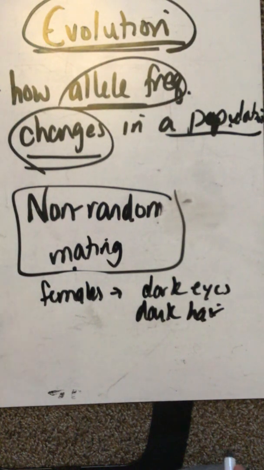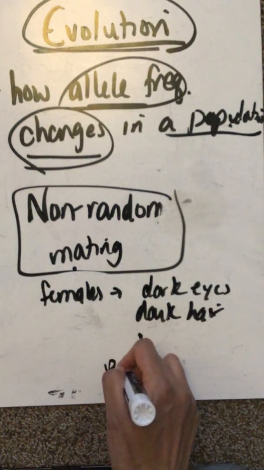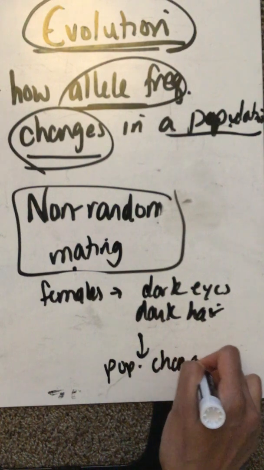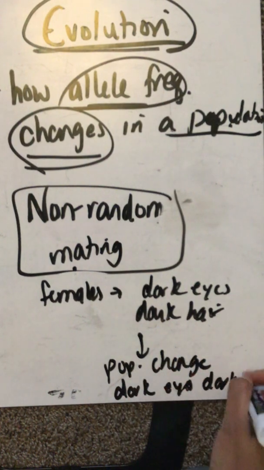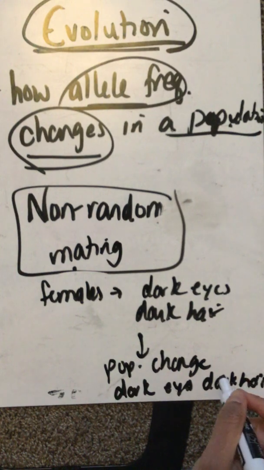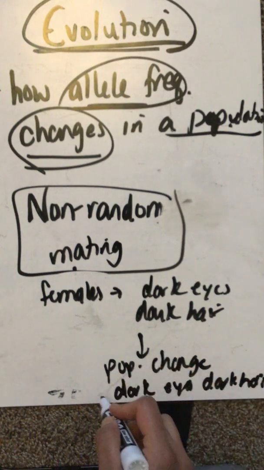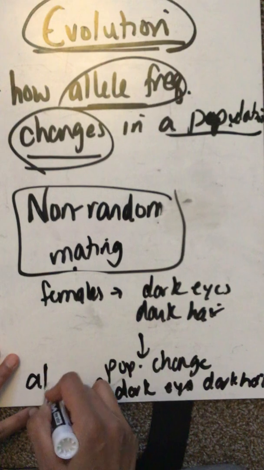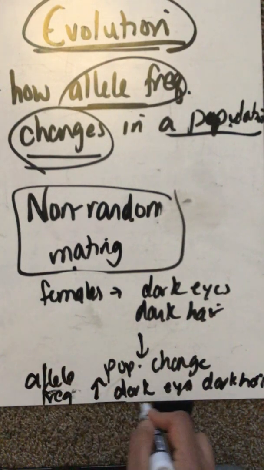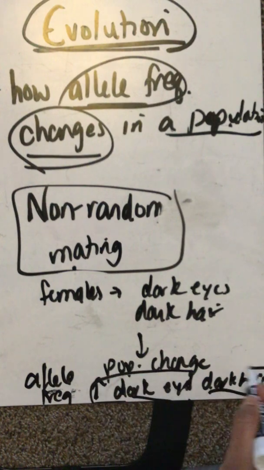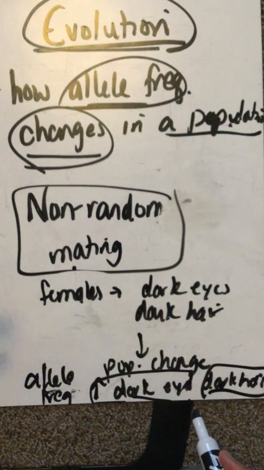Well, wouldn't we start to see the population change? Wouldn't all their kids also have dark eyes and dark hair? Wouldn't you start to see the allele frequency change? You're going to see an increase in the allele frequency, so how often these alleles occur. You're going to see more of these dark eyes and dark hair.